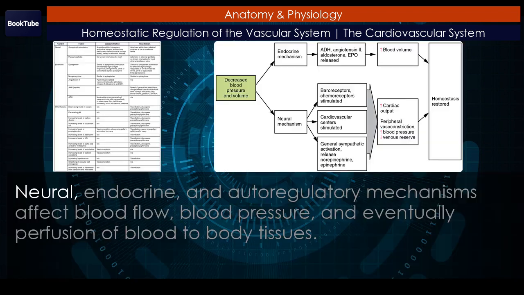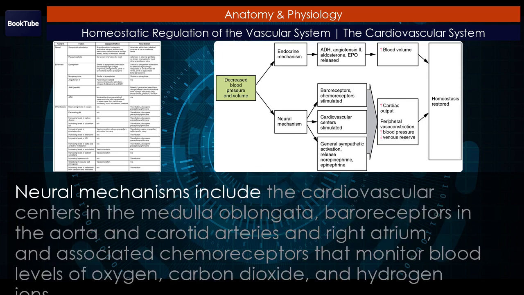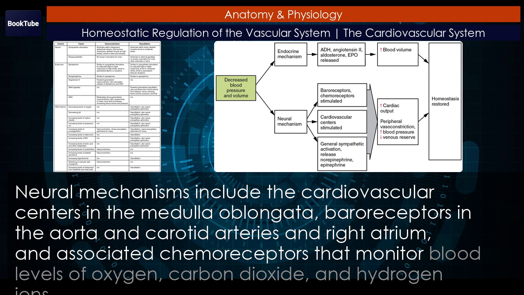Chapter review. Neural, endocrine, and autoregulatory mechanisms affect blood flow, blood pressure, and eventually perfusion of blood to body tissues. Neural mechanisms include the cardiovascular centers in the medulla oblongata, baroreceptors in the aorta and carotid arteries and right atrium, and associated chemoreceptors that monitor blood levels of oxygen, carbon dioxide, and hydrogen ions.